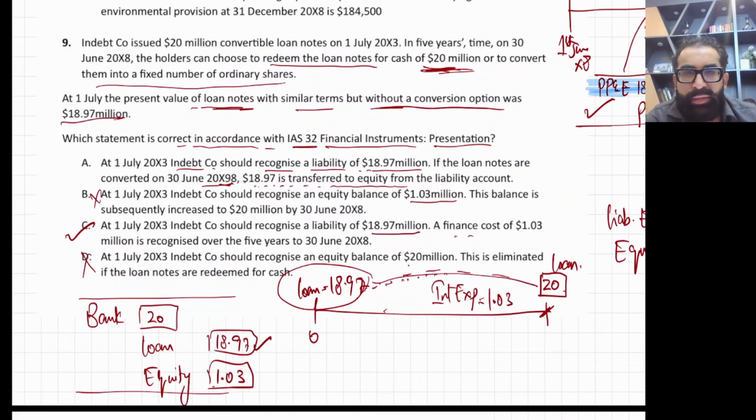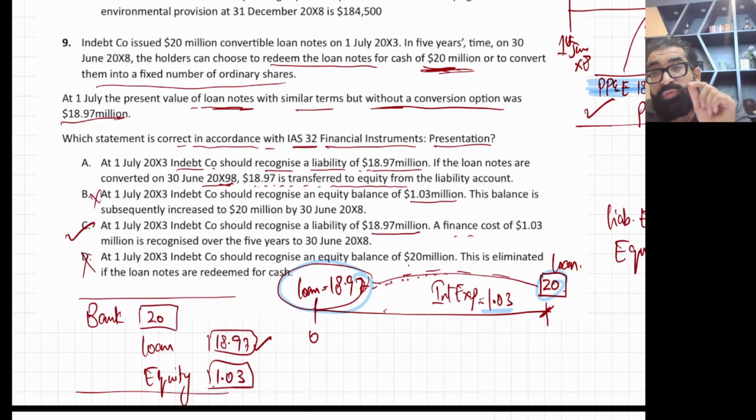So the answer is C, but I would like to give one more explanation because there is one difference in this question. Listen. The difference between this present value and the future 20 million is 1.03, and this is your interest expense, because there is no physical interest in this question. Read the question: there is no physical interest in this question.